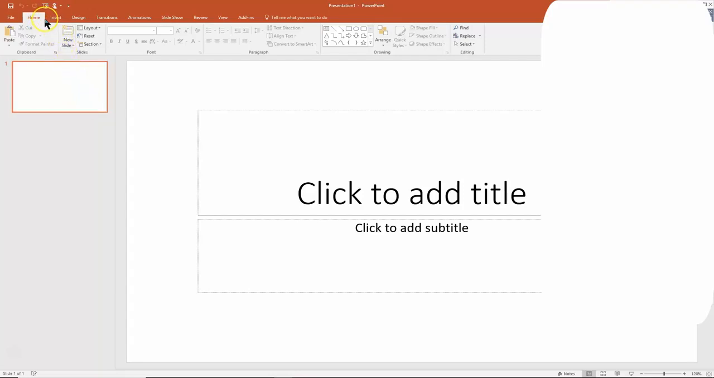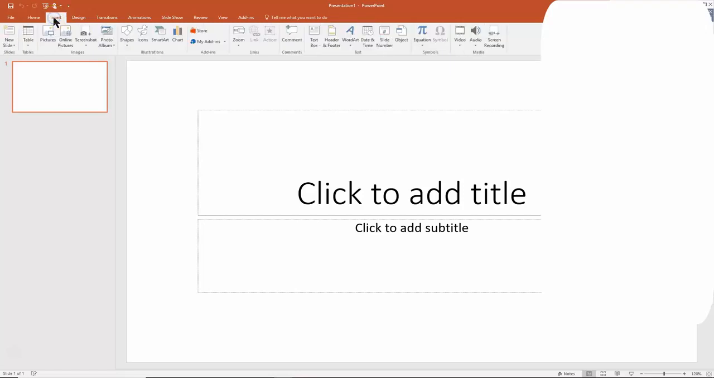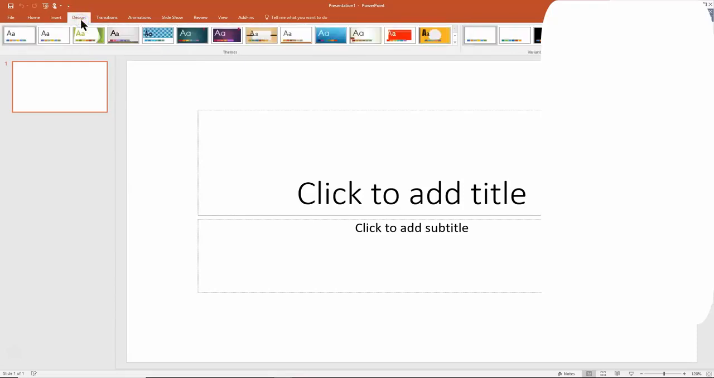Now, here we have the menus. If I pick on Insert, notice how the whole toolbar changes with different icons. Or if I pick on Design, the whole toolbar changes. That structure started in PowerPoint 2007, so you should have similar menus.